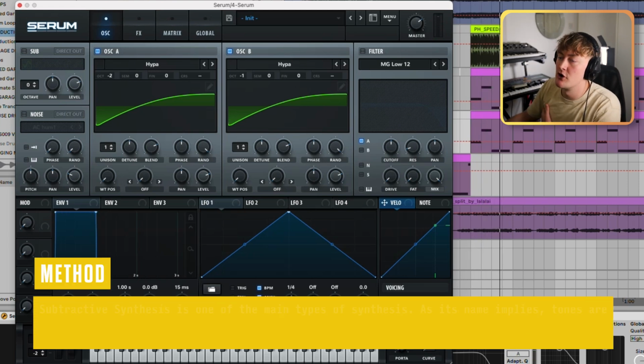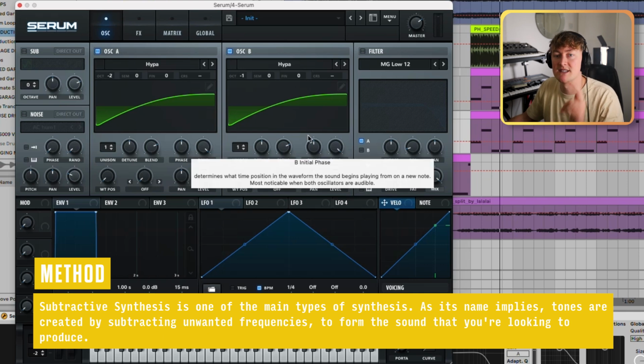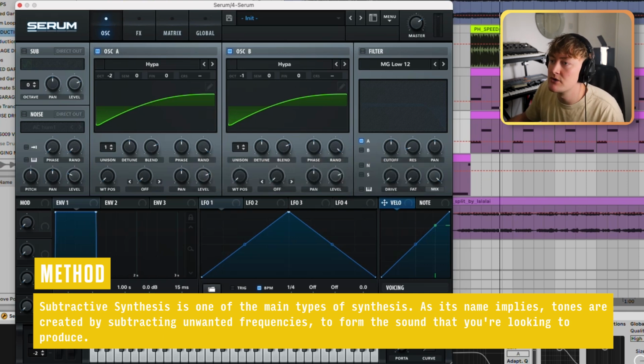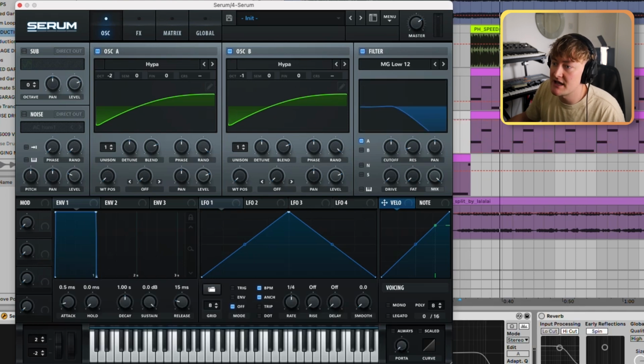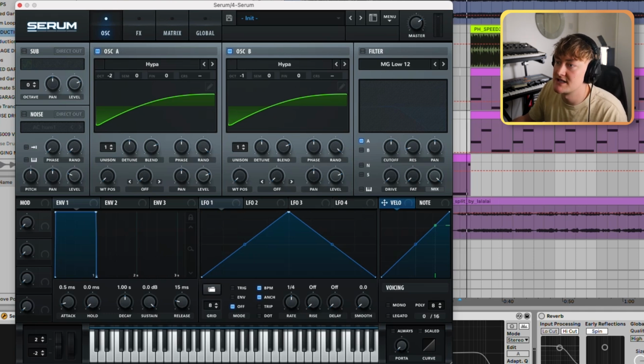But yeah, this method of synthesis is called subtractive synthesis. So basically you make loud sounds with the waveforms that we've got, and then we sculpt them using filters, effects, and LFOs. This is that style of subtractive synthesis, and this one is obviously a wavetable synth. It just makes it easy to see the waveforms that you're using, which is great, especially if you've just started learning sound design. It really helps to be able to see the different waves.